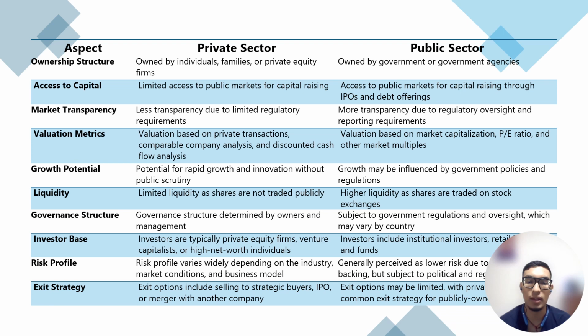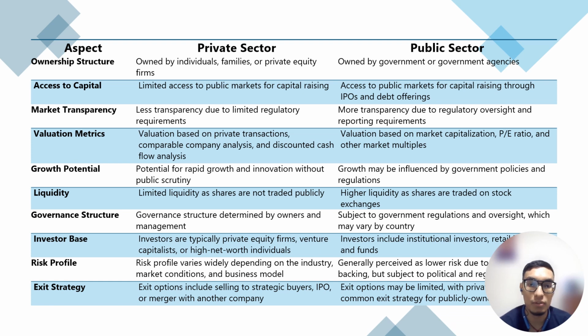Now let's move on to the next. We'll talk about the differences between the private sector and public sector. They are different in all sorts of measures. Let's go with the ownership structure. The private sector is owned by individuals, whereas the other is with government or government agencies. Access to capital is limited in the private sector, and for the public sector, it's through IPOs and debt offerings. Market transparency is less in private compared to the public sector.